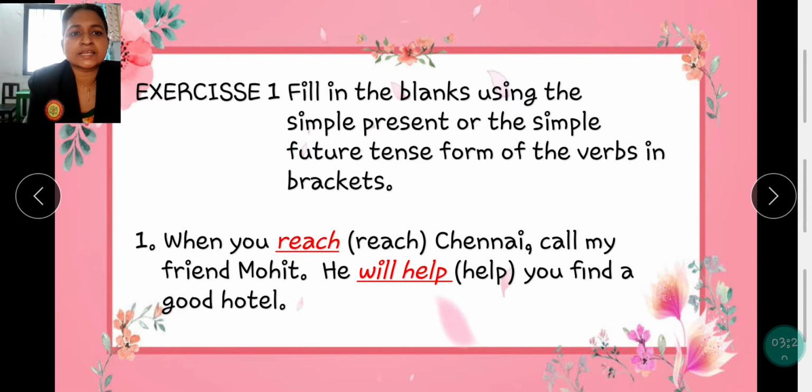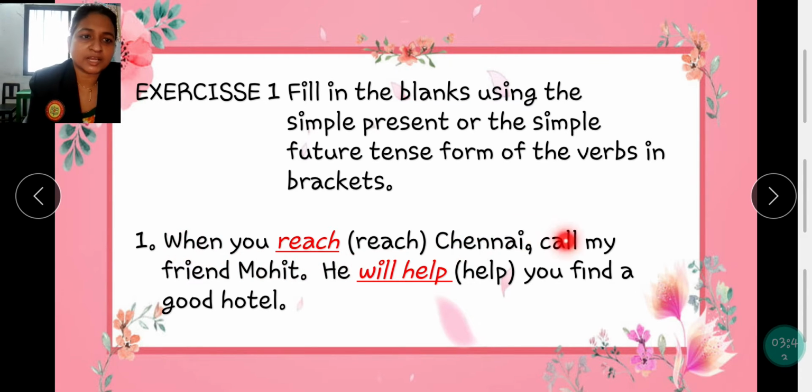Now let's do exercise 1. Fill in the blanks using the simple present or the simple future tense form of the verbs in the bracket. Simple present or simple future tense. Simple present is S or no S. And future tense is will or shall plus verb.